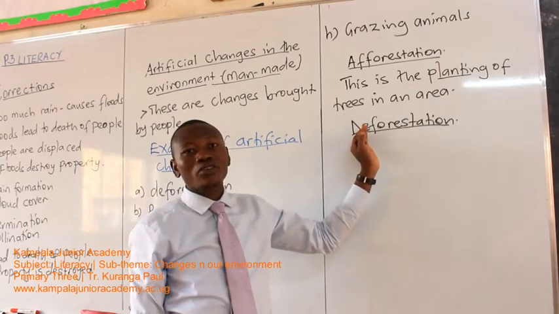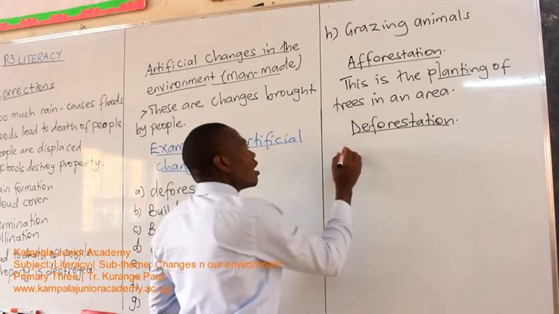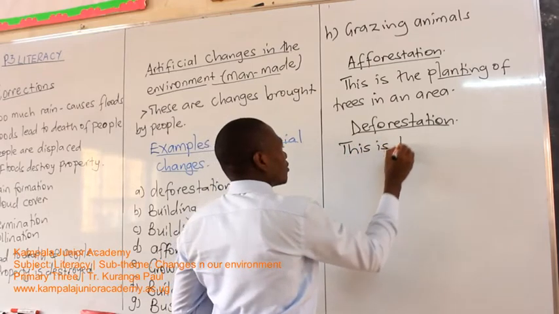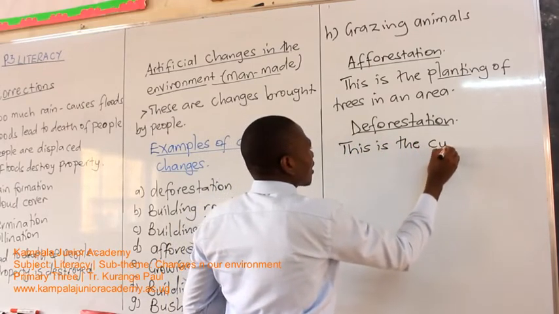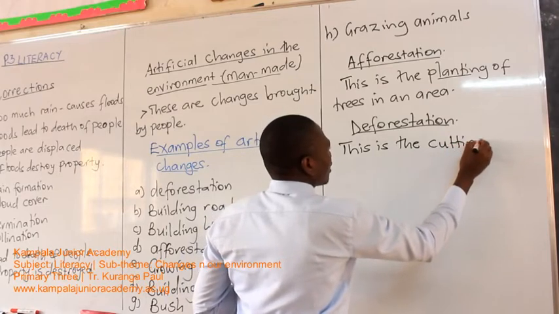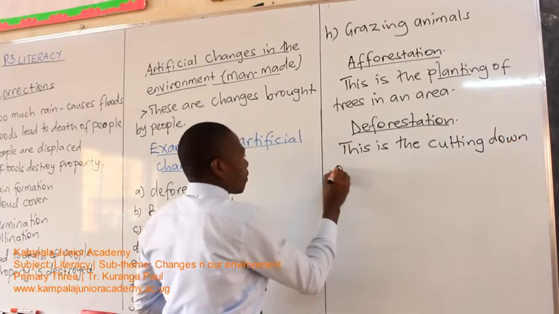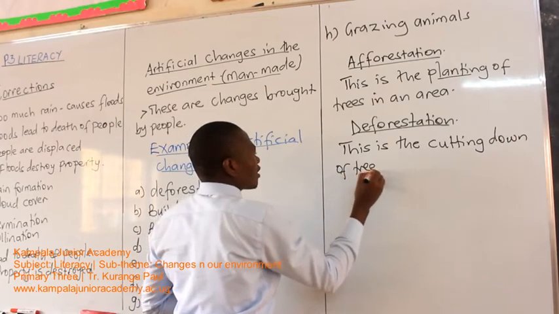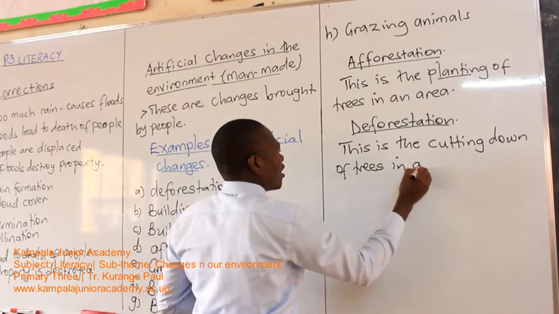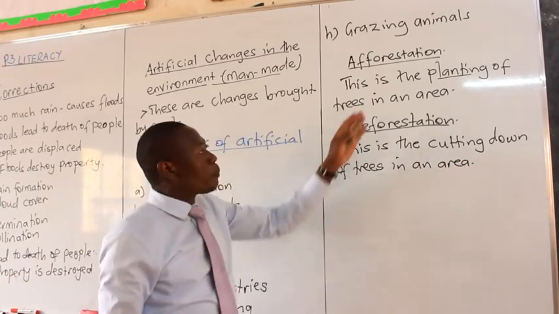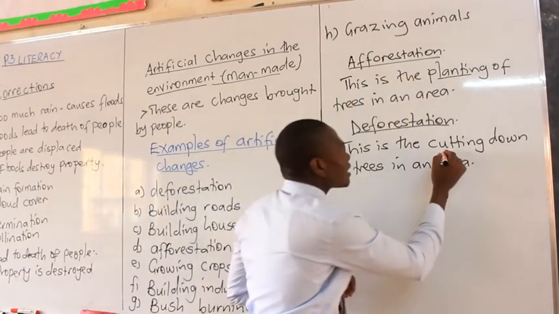Then if it's the opposite, this one means what? Cutting down of trees. So we say this is the cutting down of trees in an area. Other people plant, other people cut down.